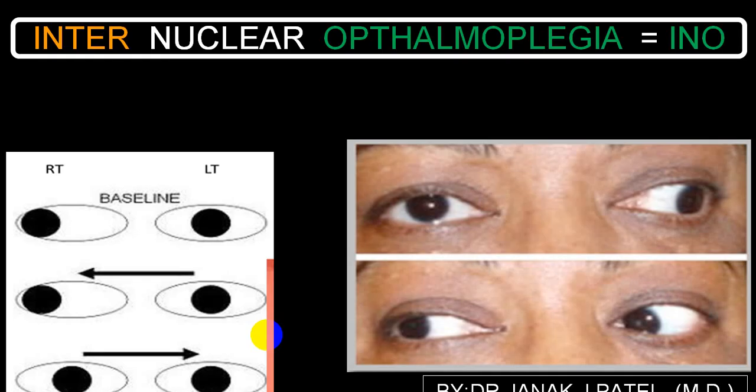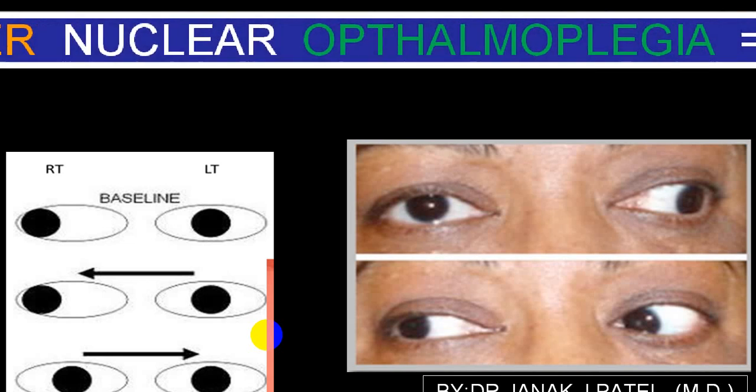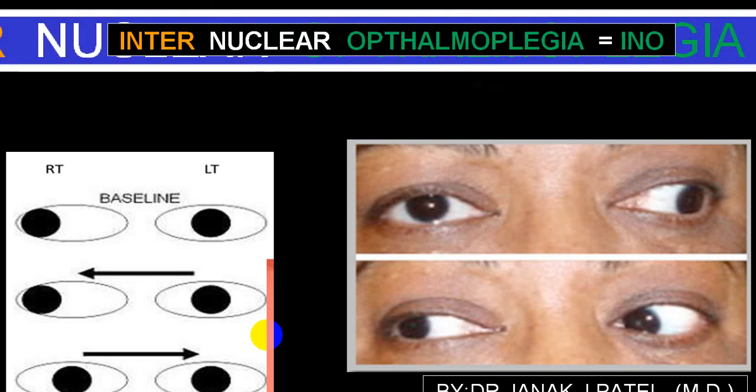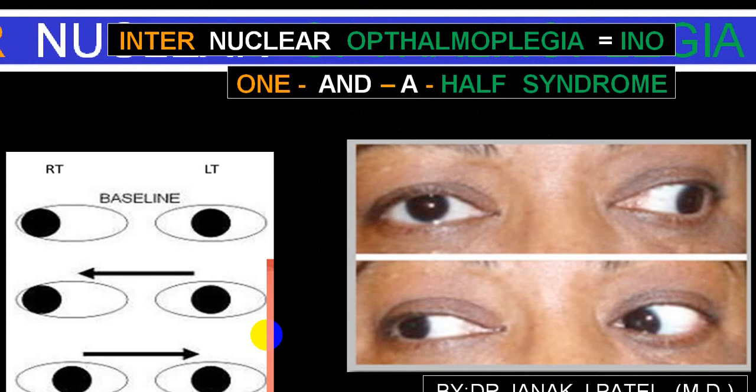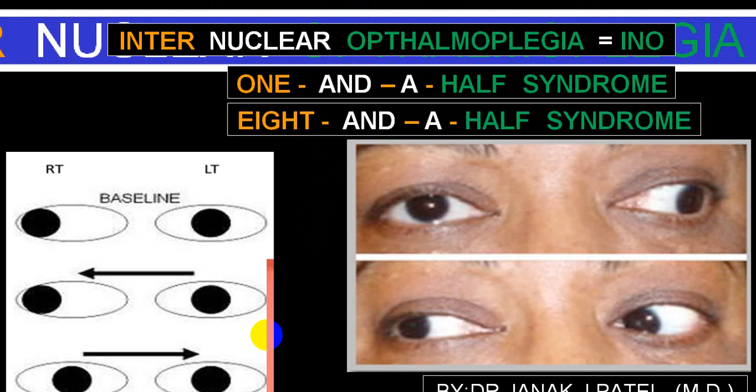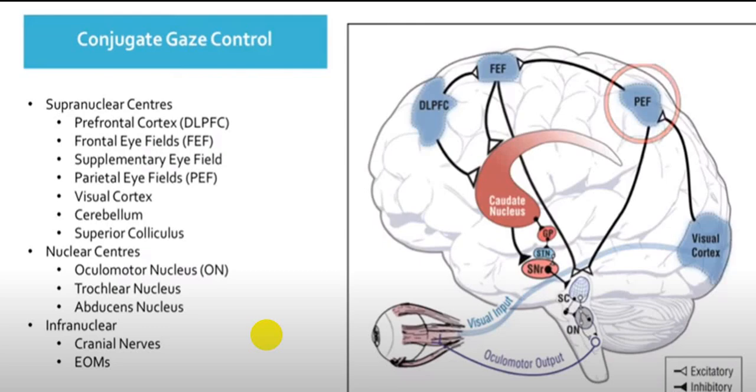So we'll be discussing internuclear ophthalmoplegia, in short called INO. There is another thing along with the gaze palsy disorders, which we call one and a half syndrome, and another called eight and a half syndrome. Now to understand that, you should be aware of what is called gaze, what the gaze centers are, and from where they are controlled. So first I am explaining a very simple thing.